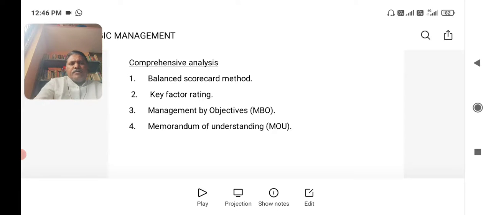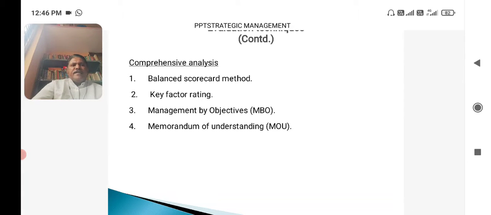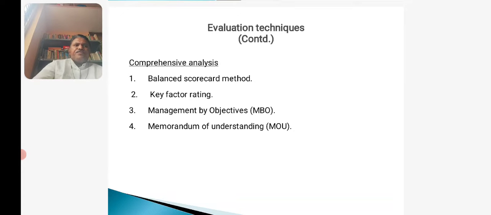Then the last one, comprehensive analysis, is Memorandum of Understanding, MOU. It is an agreement between the people, the enterprise and the government, clearly specifying their commitments and responsibilities. See, there are lots of MOUs done between the government and the enterprises. It is also one of the important techniques of comprehensive analysis.